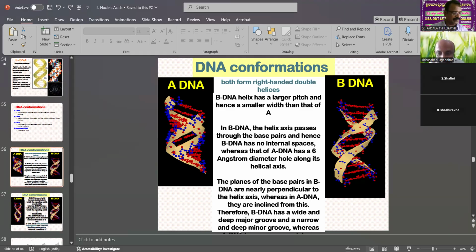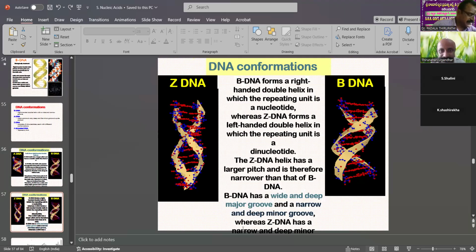Therefore, B-DNA has wide and deep major grooves. Wide and deep major grooves are present in B-DNA, but not in A-DNA. That is the structural differentiation between B-DNA and A-DNA. Now here is Z-DNA.